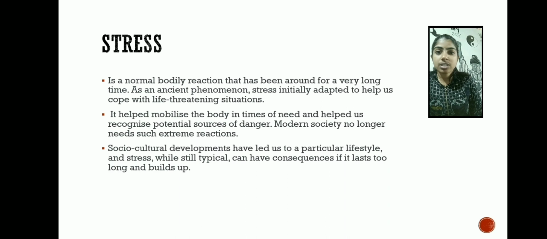Stress is any type of change that causes physical, emotional, or psychological strain in a person, and it is also a bodily change or bodily response to anything that requires attention or action. Stress is a normal bodily reaction that has been around for a long time. As an ancient phenomenon, stress initially adapted to help us cope with life-threatening situations, and socio-cultural development has led to particular lifestyles. Stress, while still typical, can have consequences if it lasts too long, which can affect our physical and emotional well-being.